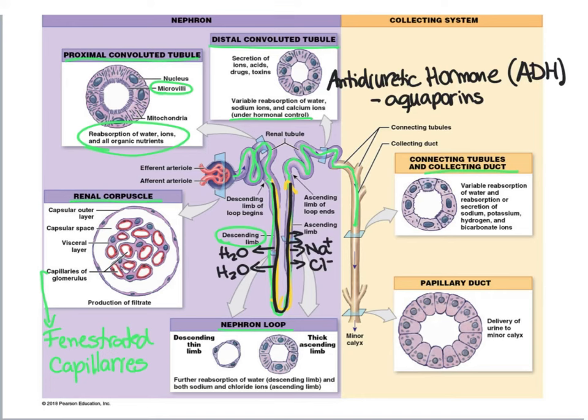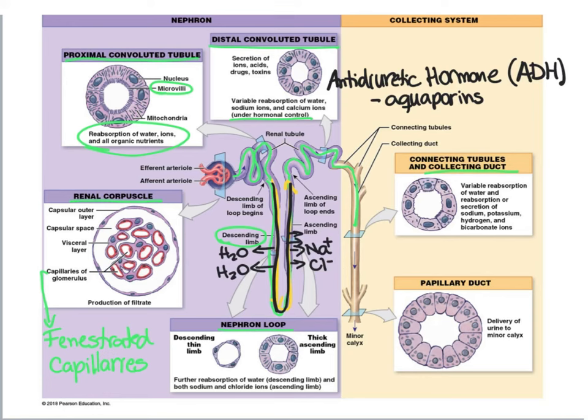By putting more water channels in the distal convoluted tubule and collecting duct cells, ADH, antidiuretic hormone, facilitates water movements through osmosis. So in the absence of ADH, water is not reabsorbed at the collecting duct. And when our blood osmolality is too high, so the amount of solute in our blood is too high, our pituitary gland senses it. And then it releases ADH.